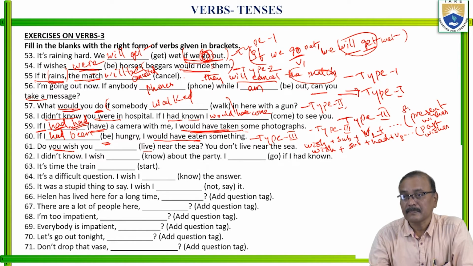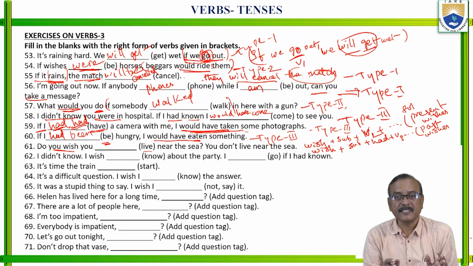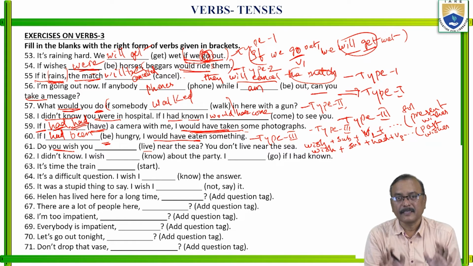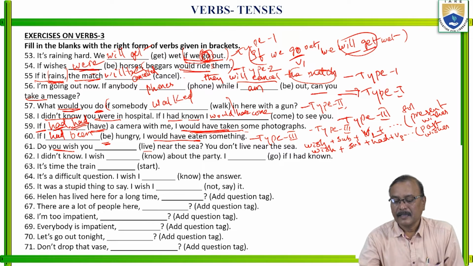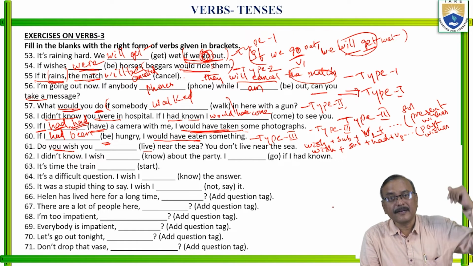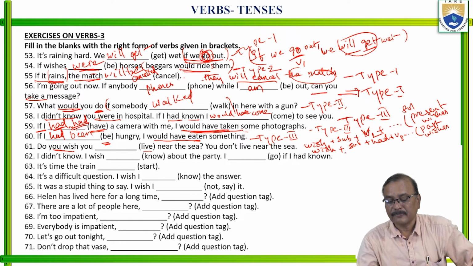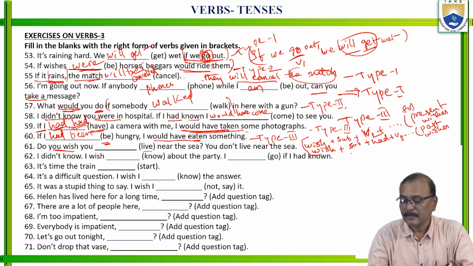Remember this. If your wish is related to present time or future time, after wish, subject plus V2 form, past tense. If your wishes are related to the past, after wish, subject plus had plus V3. That is past perfect. Remember this rule simply.